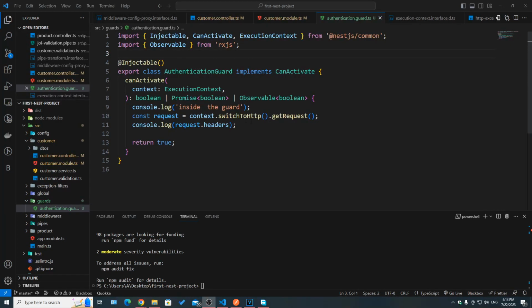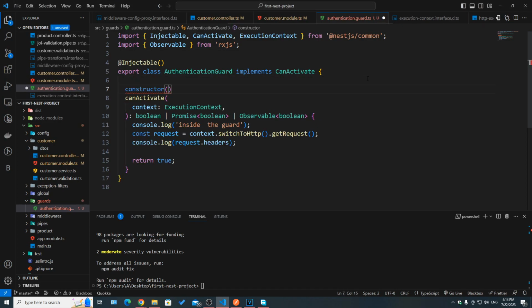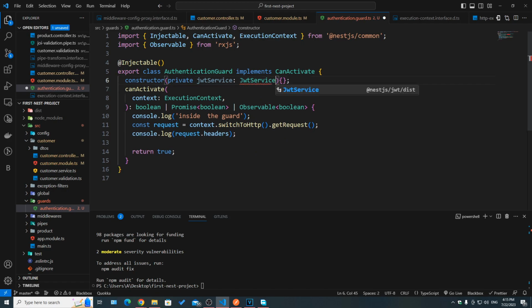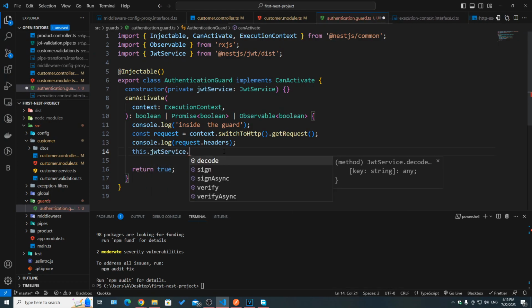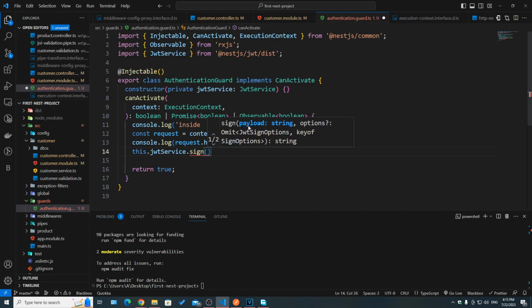To use that JWT module, we need to have a constructor here. Then we need to inject, so private jwtService of type JwtService. I had to do the import manually, but now if we take a look at this.jwtService we can see that we can decode a token, we can sign it, and whenever we sign it, if you take a look at the properties, we can add our own payload.